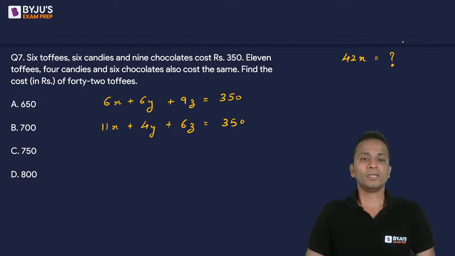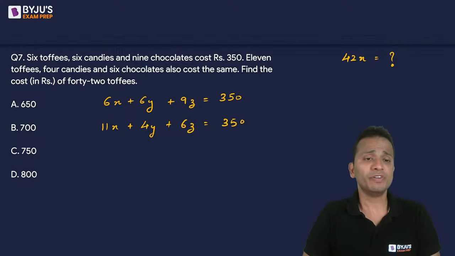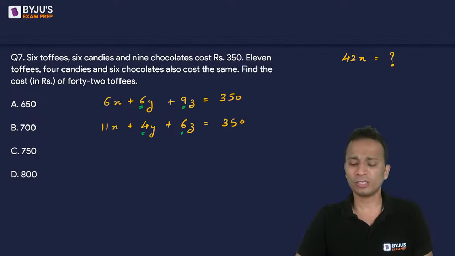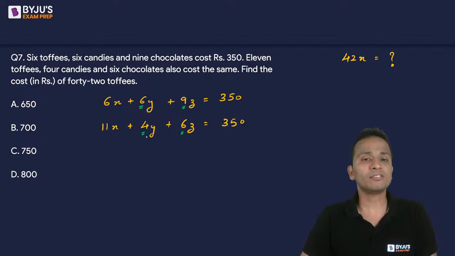Now you are given two linear equations in three variables. In this case, if you observe closely, the ratio of the coefficients of y is equal to the ratio of the coefficients of z. So here the ratio is 6 is to 4, which is 3 is to 2. For z, the ratio is 9 is to 6, which is again 3 is to 2. So if I try to do elimination, I can eliminate both y and z together, and I'll be left with only x. So let's do that.